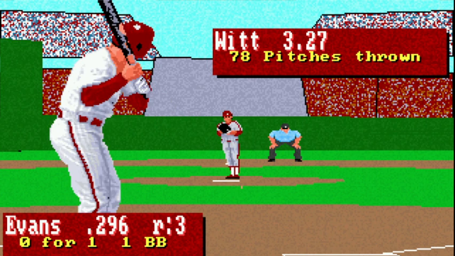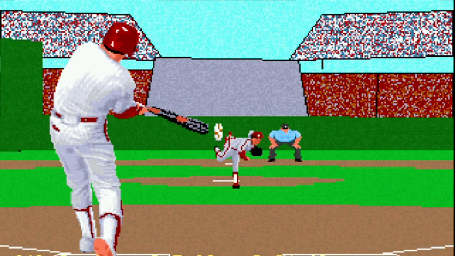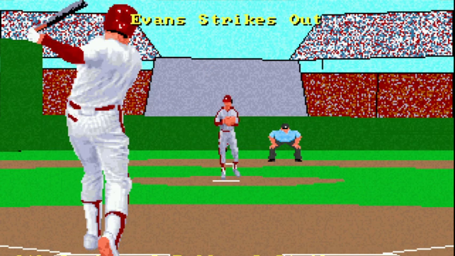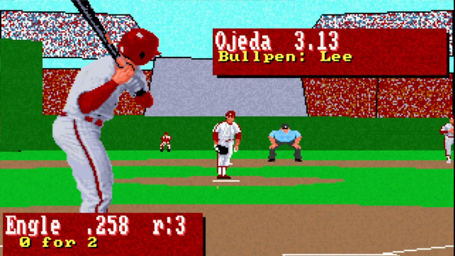2 down. Dwight Evans. Full count. Struck him out. All right. Bunch of goose eggs up there. 4 hits apiece, moving to the top of the 7th.